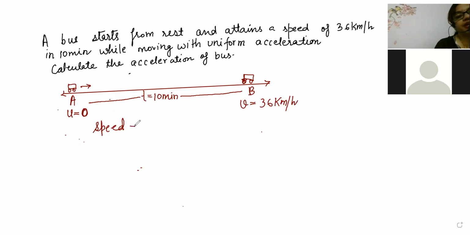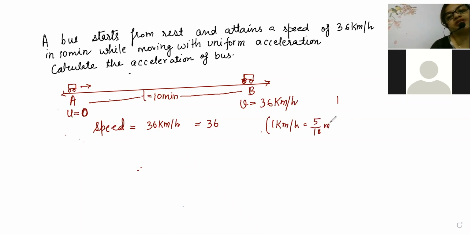Here, beta, the speed given is 36 kilometer per hour. First we will convert it into meter per second. You know that 1 kilometer per hour is equal to 5 by 18 meter per second.